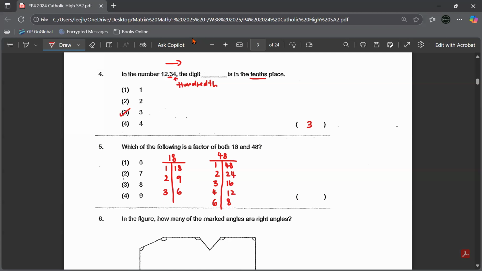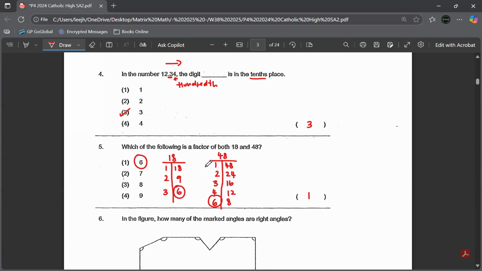If we look at all these factors listed, which one is a factor of both 18 and 48? Number 9 doesn't have. Number 8 only 48. Number 7 definitely none. So the answer is none other than option 1, number 6. Can you see this? It appears on both.